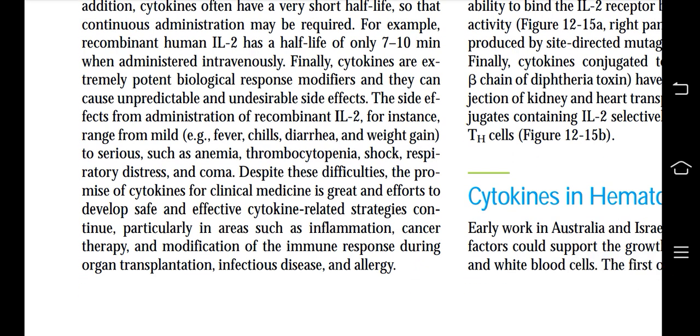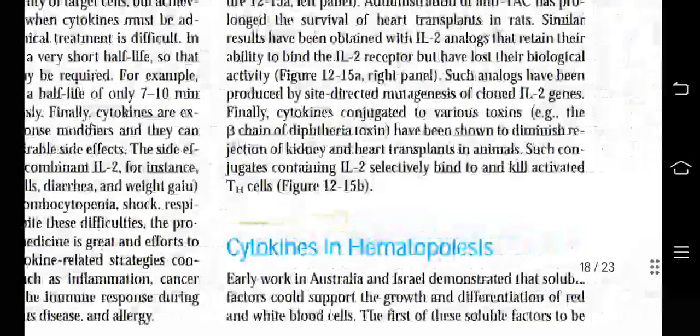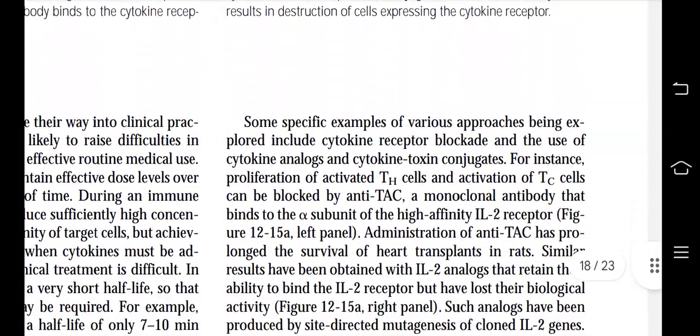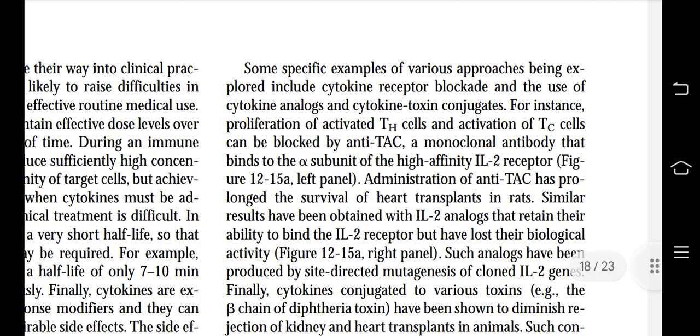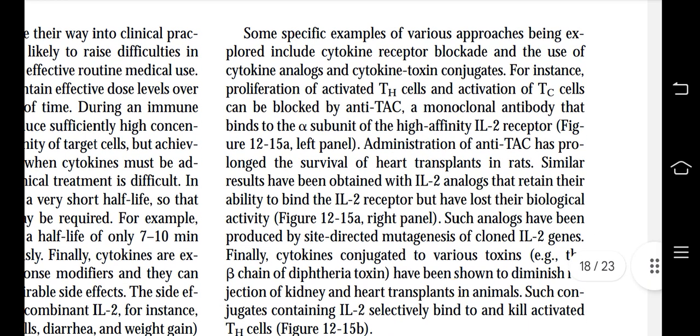Despite these difficulties, the promise of cytokines for clinical medicine is great, and efforts to develop safe and effective cytokine-related strategies continue, particularly in areas such as inflammation, cancer therapy, and modification of the immune response during organ transplantation, infectious disease, and allergy. Some specific examples of various approaches being explored include cytokine receptor blockade and the use of cytokine analogs and cytokine toxin conjugates.